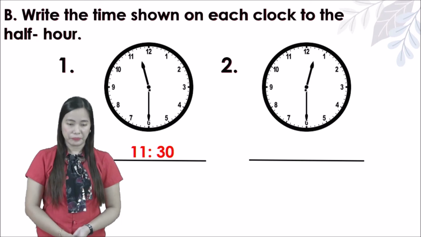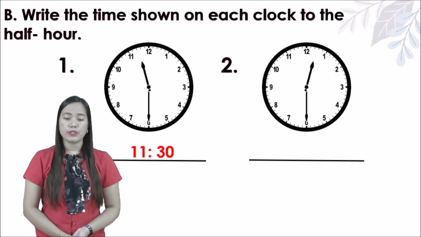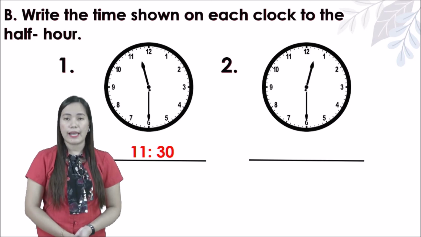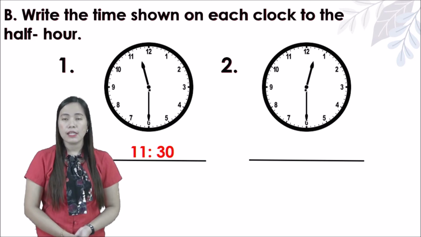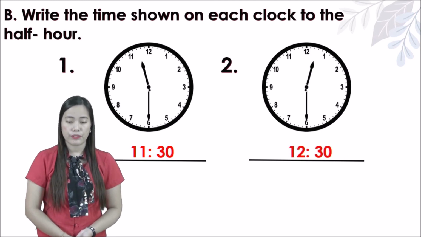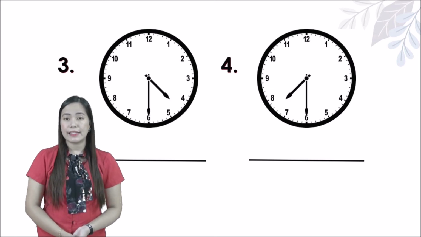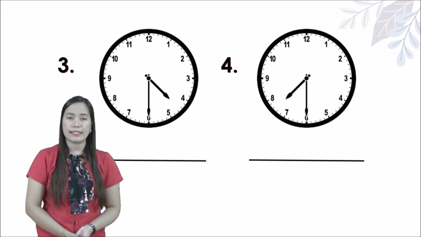Next, number 2. The shorthand is in the middle of 12 and 1 and the longhand is in number 6. So we read that as 12:30. Okay, kindly write 12:30. Next, number 3. The shorthand is in the middle or between 4 and 5 and the longhand is in number 6.